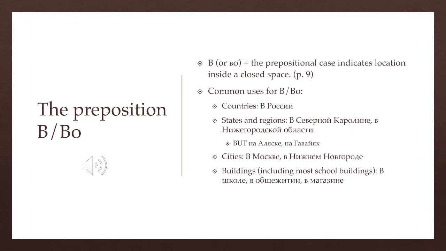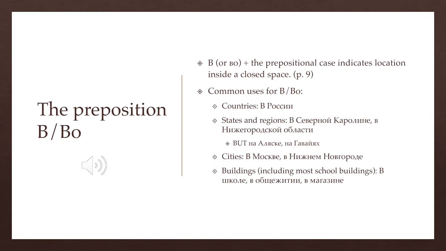You are also going to use v with states and regions in general. There are some exceptions to that. You can see some of them listed on page 10 of your textbook. But for the majority of states and regions, you're going to use v because the majority of states and regions are considered to have borders. So we say v Северной Каролине, so in North Carolina, or v Нижегородской области, in the Nizhny Novgorod Oblast. So those are specific states or regions that have clearly marked borders, and so we use v.